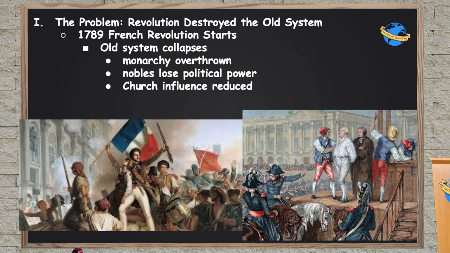The feudal system, the absolute monarch. This was destroyed by the French Revolution as it started in 1789 by literally cutting off the head of the king. Now the old systems collapsed, the monarchy was overthrown, the nobility lost political power, and the church itself also had its influence reduced greatly in the French Revolution. So these old systems that held everything together, absolute power, the church, nobility, these things are collapsing in the French Revolution, and something needs to replace it.